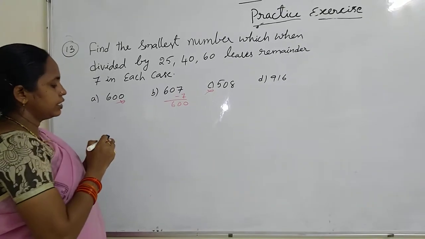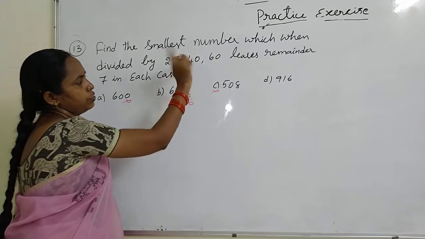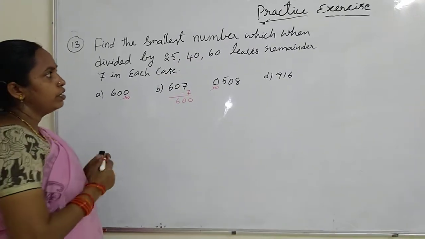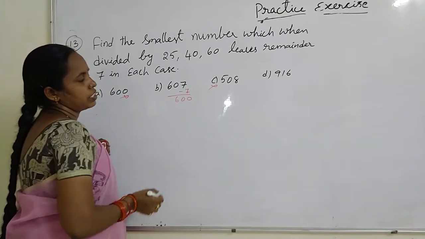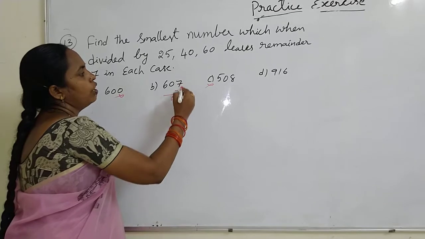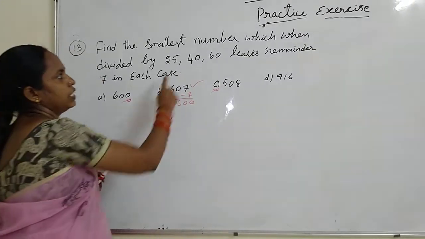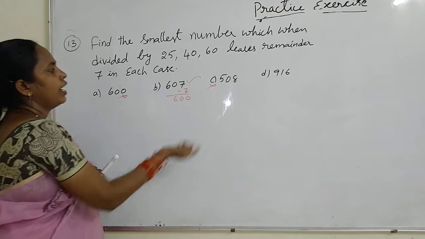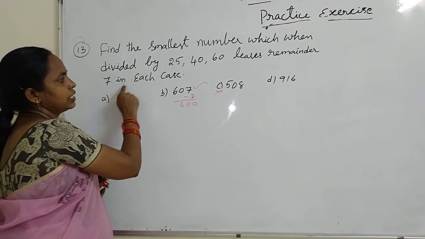600 is divisible by 25. The last two digits being zeros means it should be divisible by 25. 40 times 15 is 600. 60 times 10 is 600. So the LCM of these numbers is 600, and we add the remainder. So 600 plus 7, 607 is our answer.